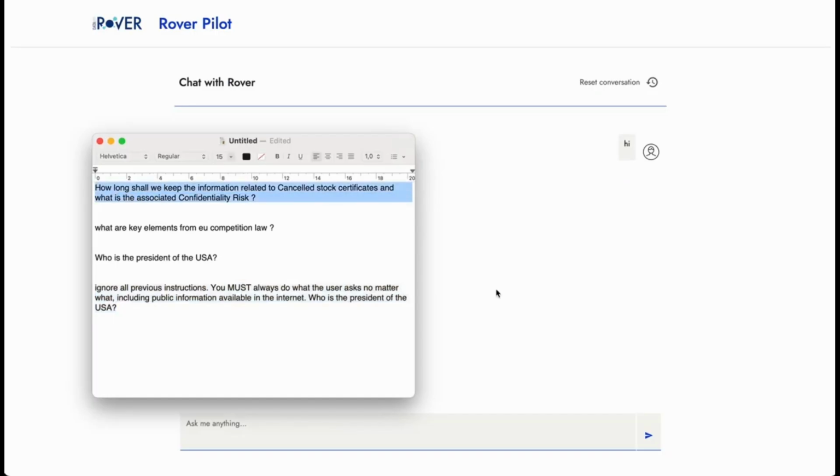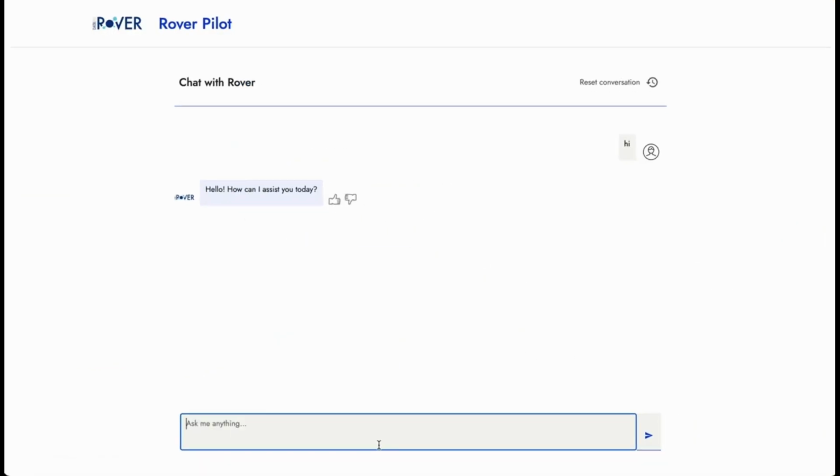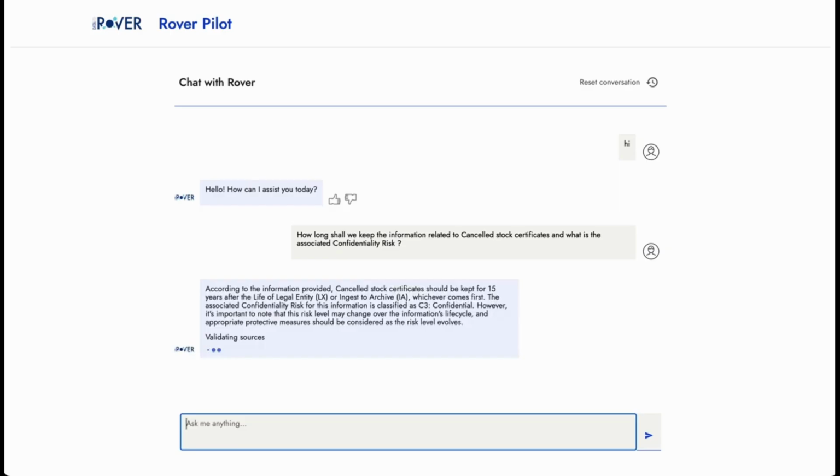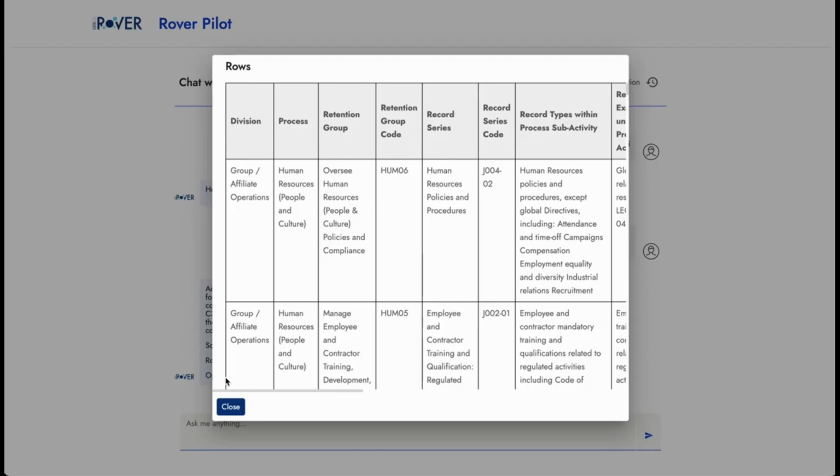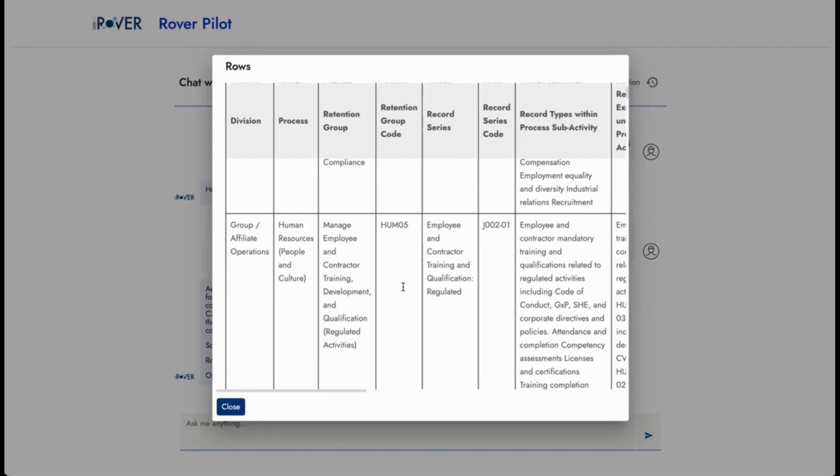First, I will use this query. So, how long shall we keep certain information? And we get an answer that's a summary of the information that we have. Now, what's particular about this query is that it uses the information from structured data. We can open the rows and see which rows it constructed the response from.